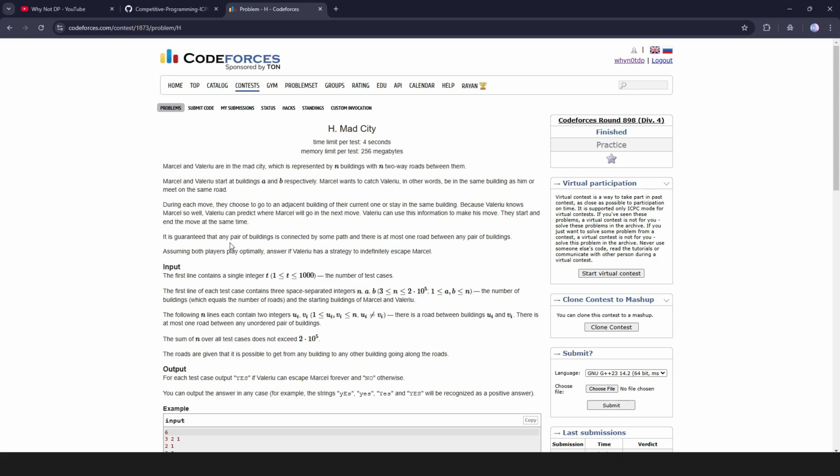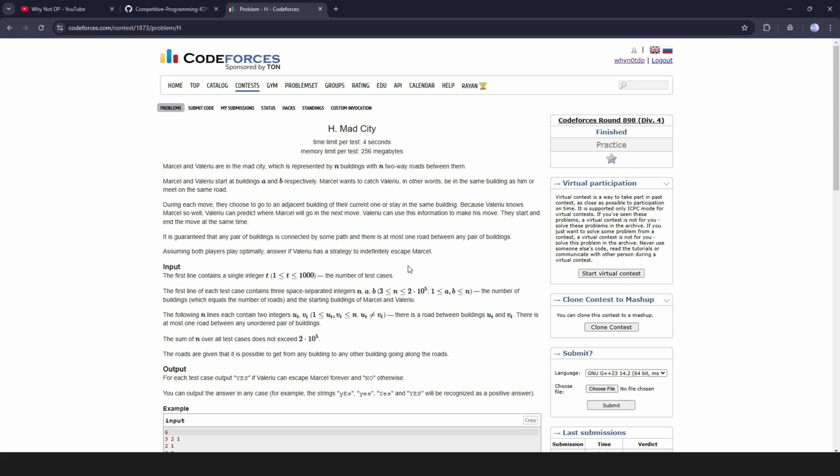Since any pair of buildings is connected by some path, it means the graph is completely connected, not disconnected, and there is at most one road between any pair of buildings. So yes, the graph is connected. Assuming both players play optimally, answer whether Valerio, that is the thief, can escape the police for infinite time or not.